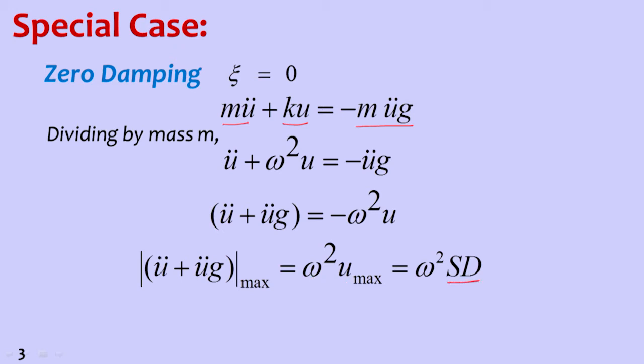So, what is u max? U max is the spectral displacement. So, we can say that spectral acceleration is equal to pseudo spectral acceleration in the case of 0 damping. What is pseudo spectral acceleration? It is the spectral displacement multiplied by frequency square. It is not true for all cases, but in this special case, when damping is equal to 0, spectral acceleration is equal to pseudo spectral acceleration. This is special case 1, when damping is equal to 0.